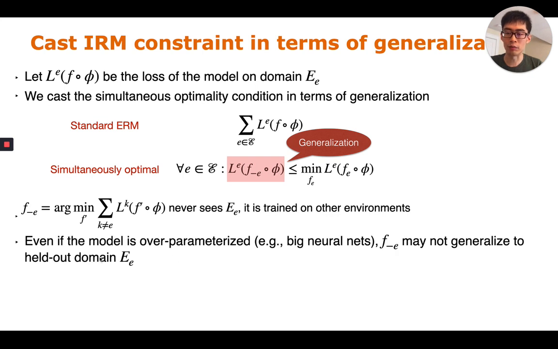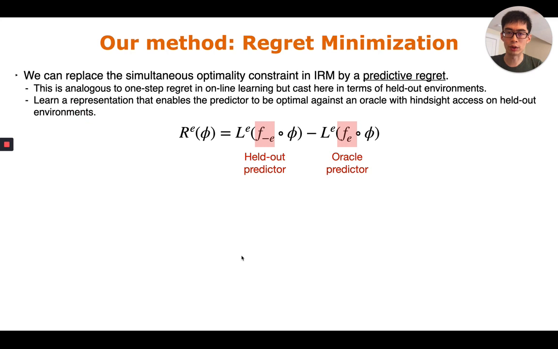Now, even if the model is over-parameterized, this predictor F minus E may still not generalize to holdout domain E. So this requires our model to extrapolate to new domains. To be more specific, we can replace the simultaneous optimality constraint by a predictive regret.